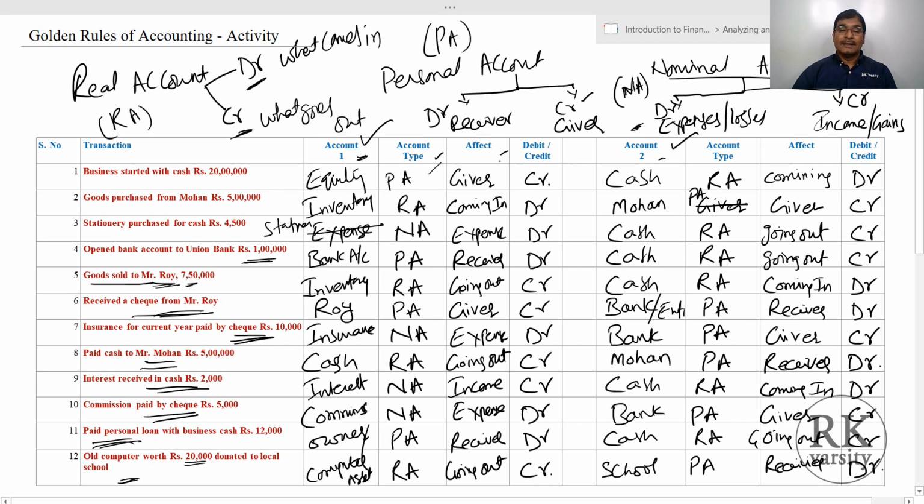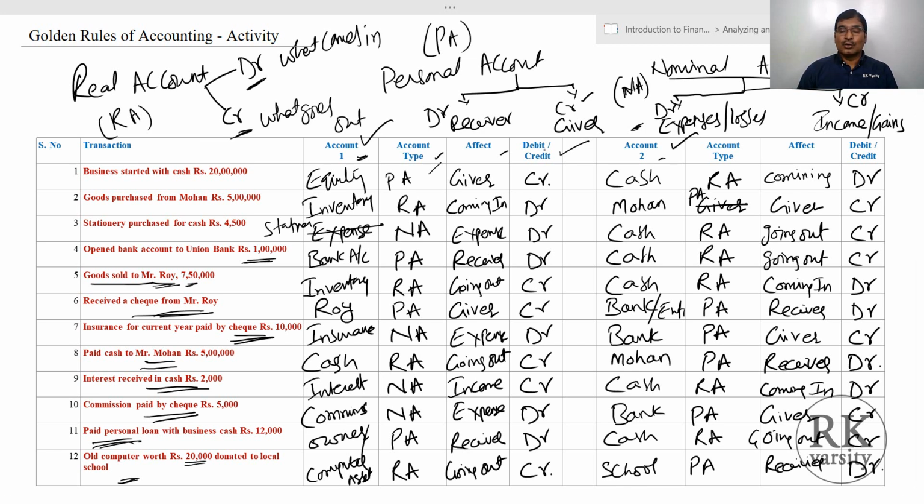Then apply the rule of debit and credit, whether asset, whether it is coming in or going out. If it is a personal account, whether it is receiving or giving. Nominal account, expense or income. Then apply the rule of debit and credit, that is the golden rule, whether the account is to be debited or credited. So this is the second approach of writing transactions into your records, applying the golden rules.